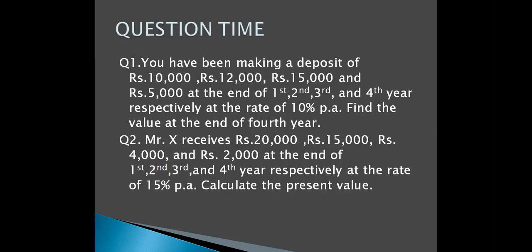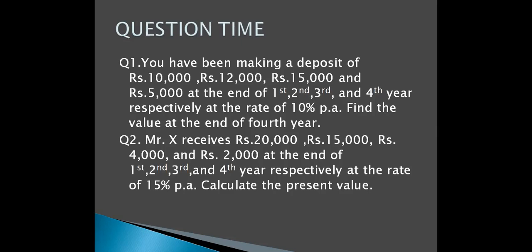आपको हर साल अलग अलग अमाउंट आप डिपॉजिट कर रहे हो. ठीक है, आप अपने बैंक अकाउंट में, let's assume that we are investing these amounts, these figures in our bank account. तो हमने फर्स्ट ईयर के एंड में 10,000 इन्वेस्ट किया, सेकेंड ईयर के एंड में we invested 12,000, at the end of third year we invested 15,000 and at the end of fourth year we invested 5,000.